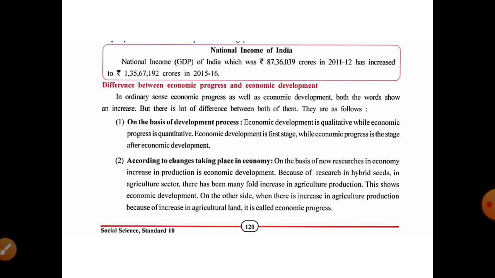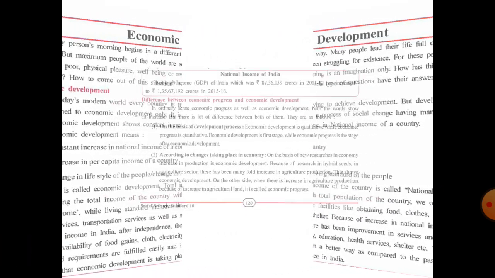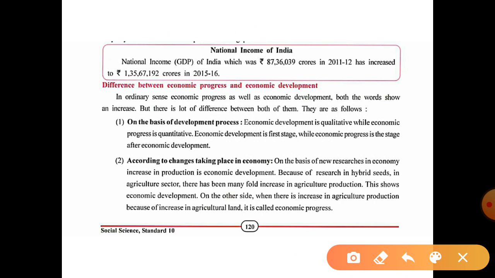So I'll give one simple example from this paragraph. With the help of different research, the country which is using hybrid seeds in the agricultural sector will show economic development, but we can see economic progress also at the same stage.